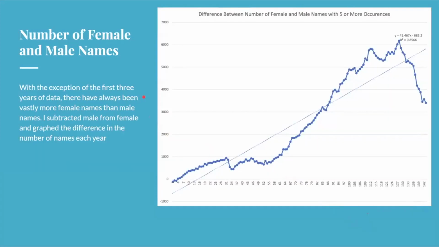This graph shows the difference between the number of male and female names with 5 or more occurrences. For this one, I just counted the total number of names in the male column and in the female column for each year, and I subtracted the male from the female because, with the exception of the first 3 years down here, there have always been vastly more female names. You can see that easily in this trend when the difference peaks at over 6,000 more girls' names.